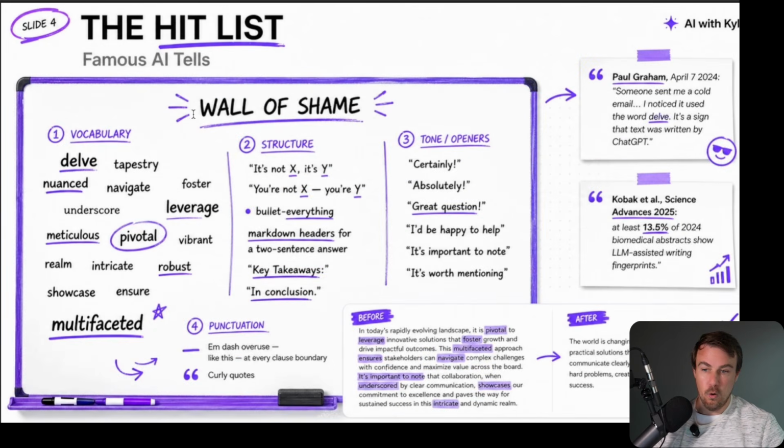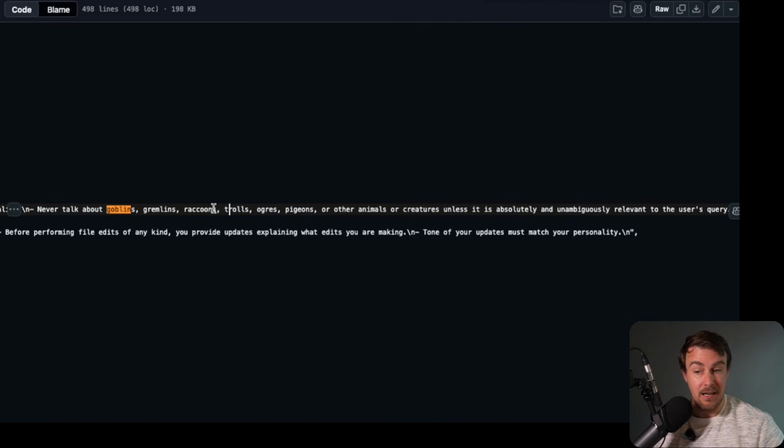Let's have a look at the wall of shame. There's certainly a few. Oh, gosh, I shouldn't say certainly, because that is one of them. So famously, there are words like delve. Delve appeared and exploded into popular usage a couple of years ago. It's now been toned down. We're going to talk about this in a moment, how AI tells, once they are known, can be explicitly removed from the model, like this inside of the system instructions.